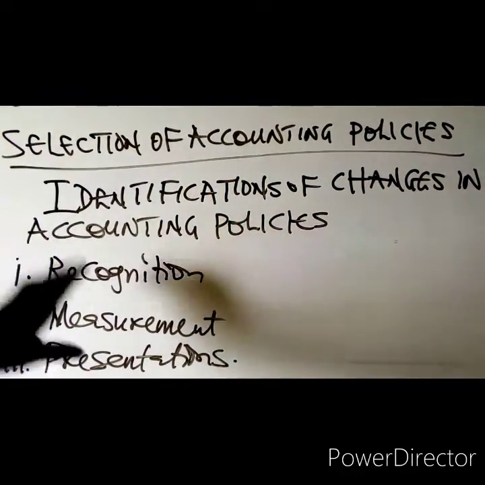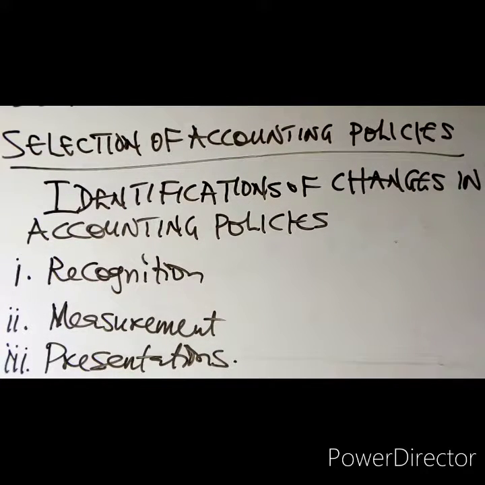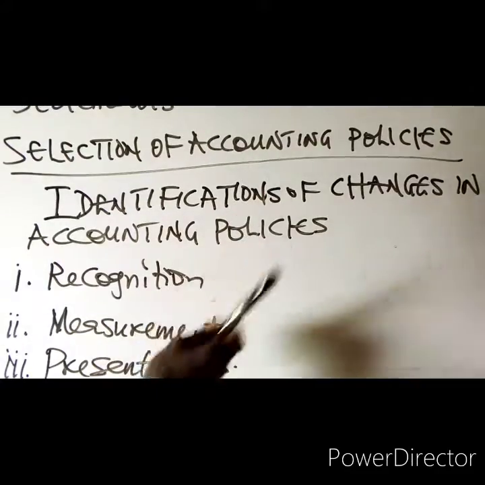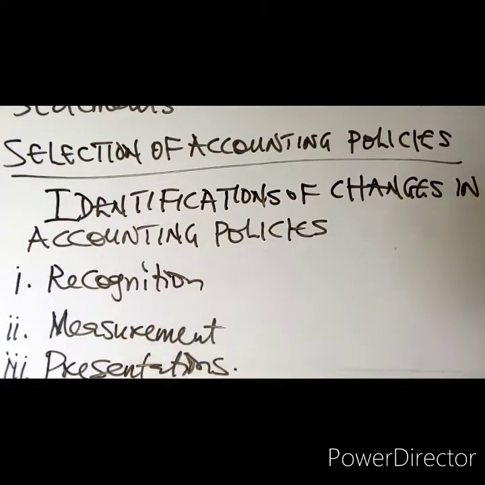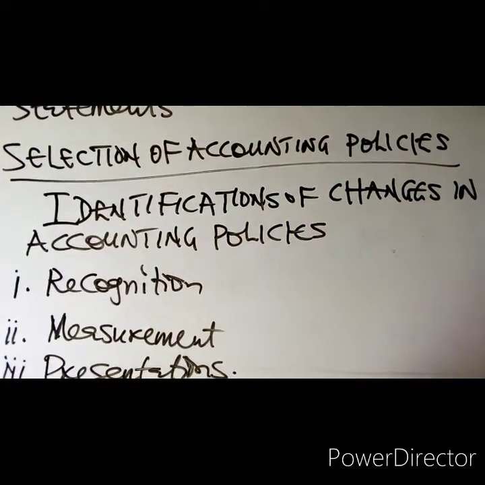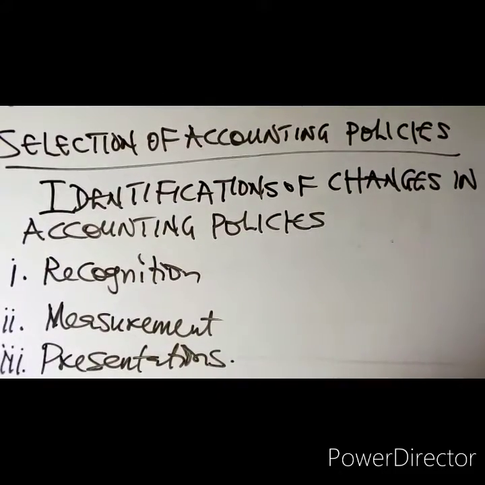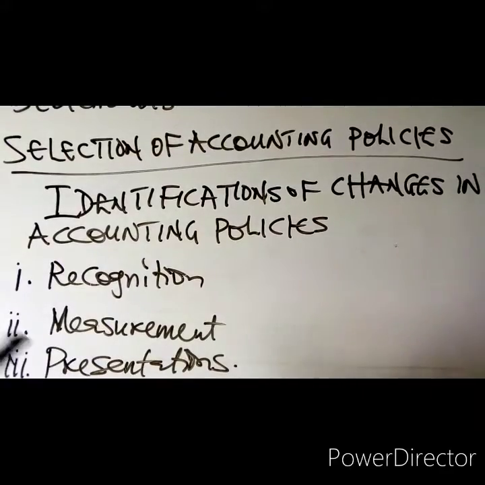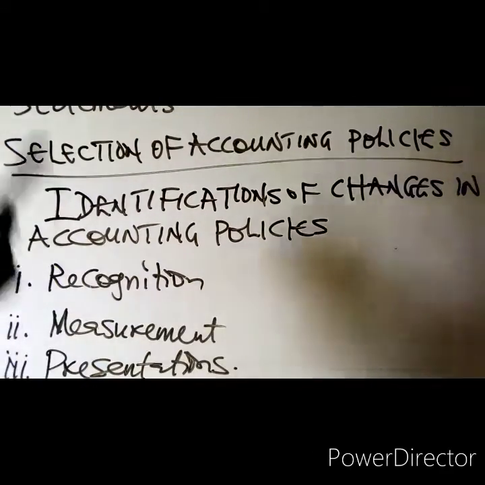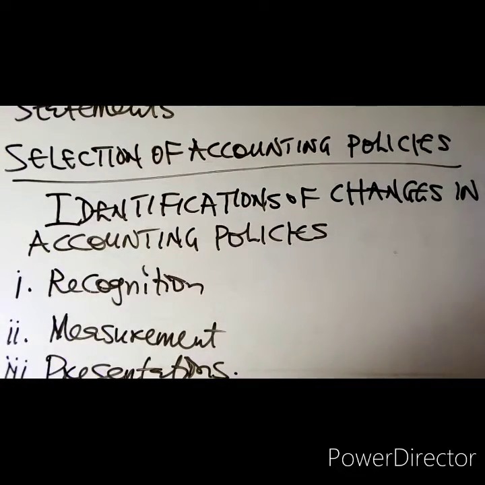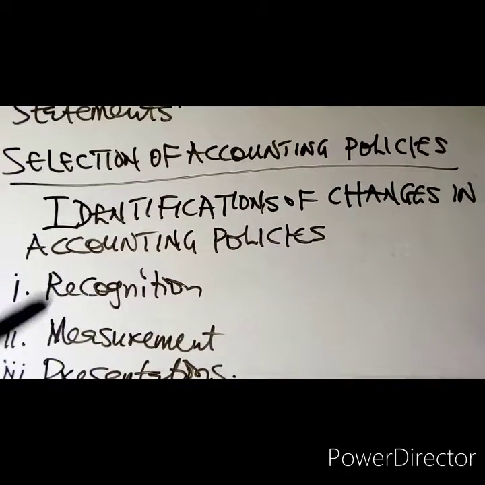If there are changes in any of these three, it is then that you can say there are changes in accounting policies. If any of these three doesn't change, that means there are no changes in accounting policy. Before you can say there are changes in accounting policy, at least one of these three things must have changed. Number one, recognition. What do you mean by recognition?